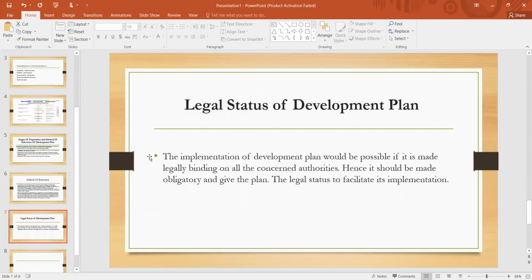Legal status of development plan. The implementation of the development plan would be possible if it is made legally binding on all the concerned authorities. Hence, it should be made obligatory and given the plan legal status to facilitate its implementation.